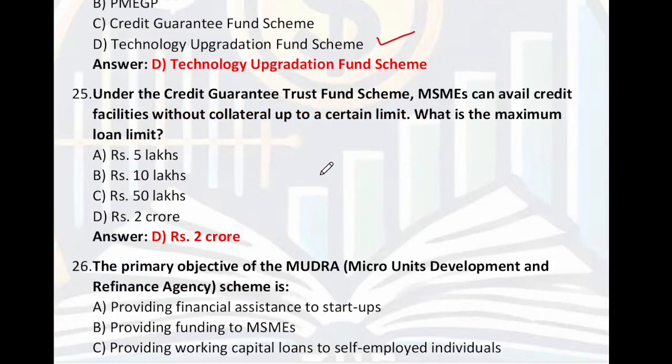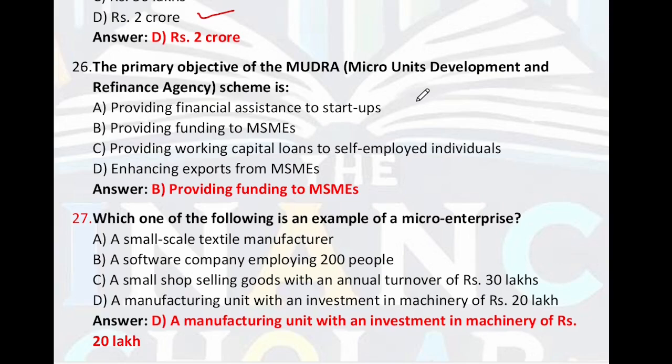Under the Credit Guarantee Trust Fund Scheme, MSME can avail credit facility without collateral up to a certain limit. What is the maximum loan limit? So, the maximum loan limit is 2 crore. The primary objective of the Mudra scheme is to provide funding to MSME. So, B is the right answer.